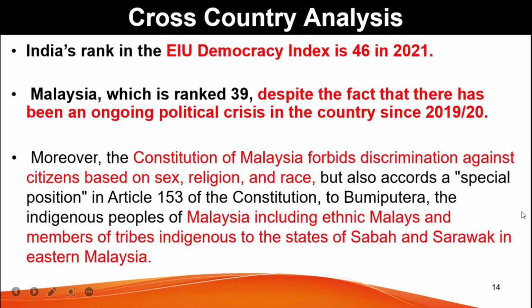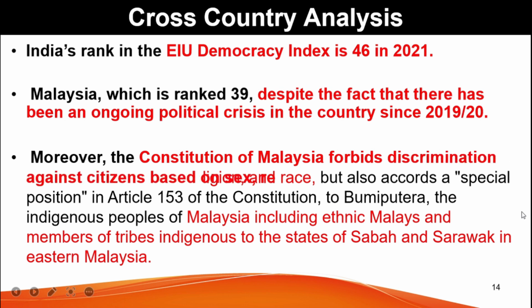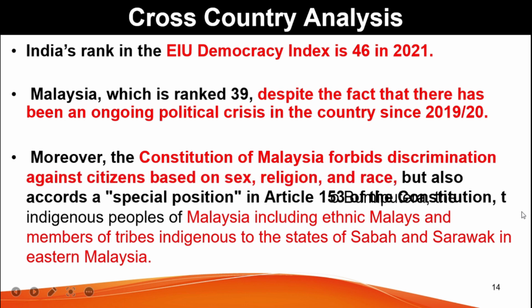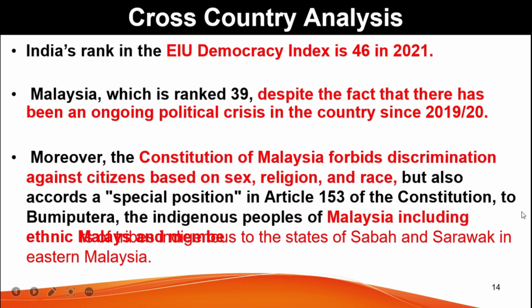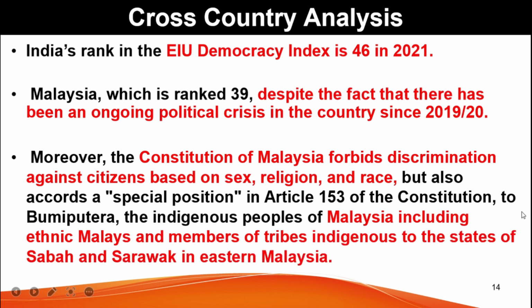This paper mentions that the Constitution of Malaysia forbids discrimination against citizens based on sex, religion, race, but also accords a special position in Article 153 of the Constitution to Bumiputra, the indigenous people of Malaysia, including ethnic Malays, and members of tribes indigenous to the states of Sabah and Sarawak in eastern Malaysia. But on a personal level, and on the face of it, I think just because they provide some special status to their indigenous people, their democratic nature will not go down.